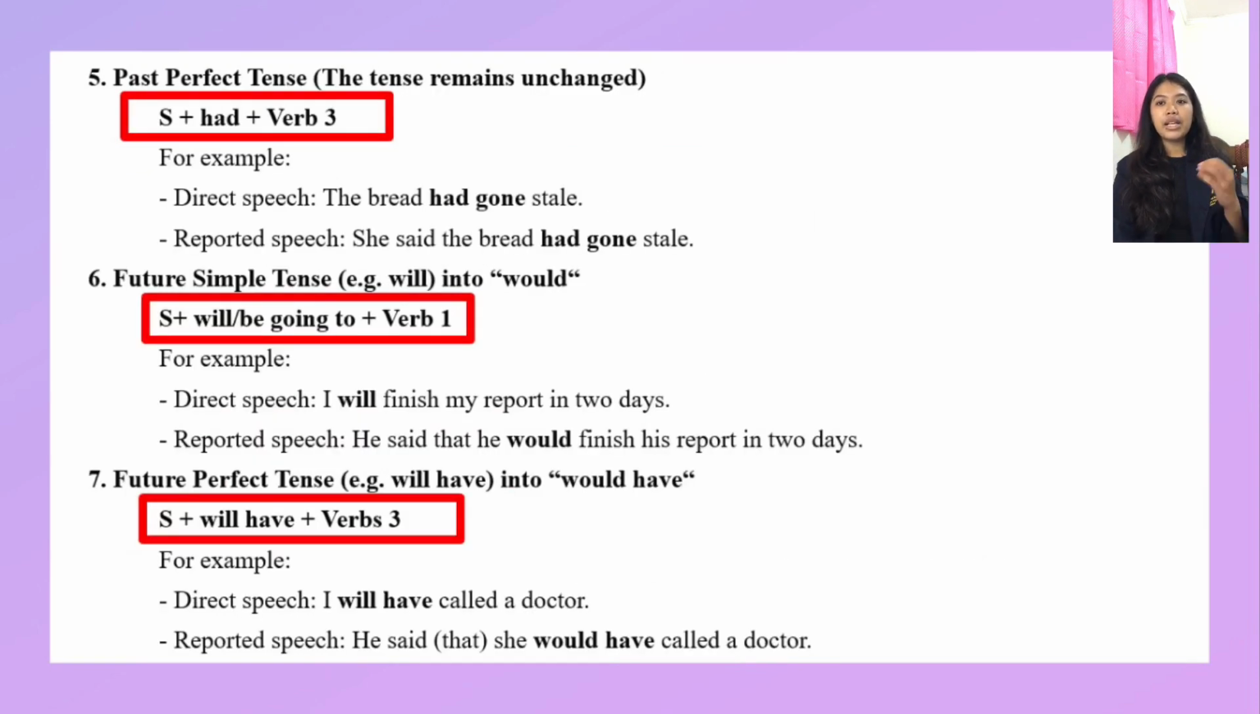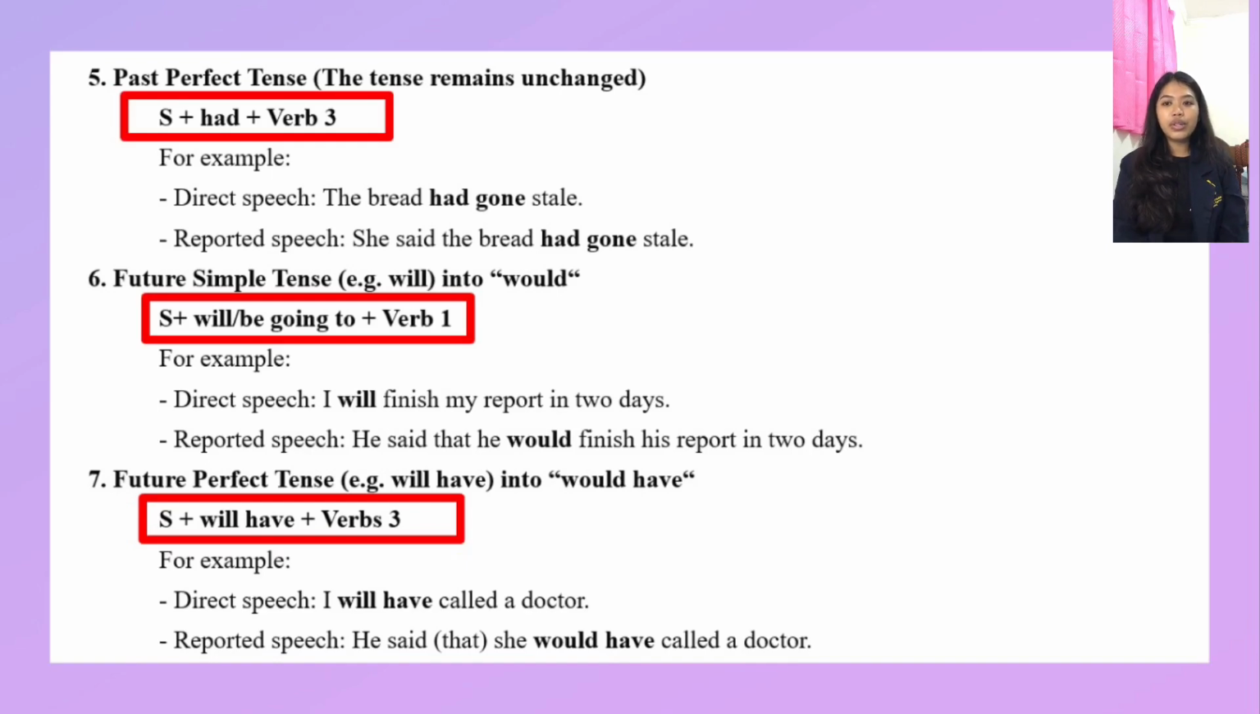5. The past perfect tense. The tense remains unchanged. Maybe you can change or not change the tense in the past perfect. The pattern is subject plus had plus verb 3. For the example, direct speech: the bread had gone stale. In the reported speech: she said the bread had gone stale. So you don't need to change the tense here.